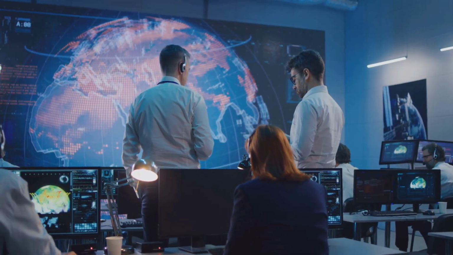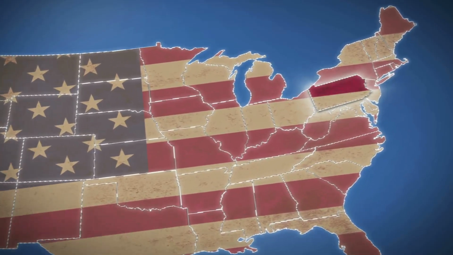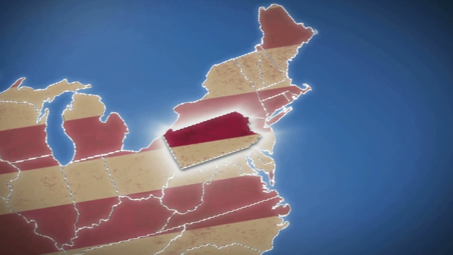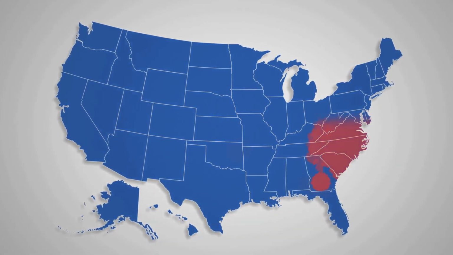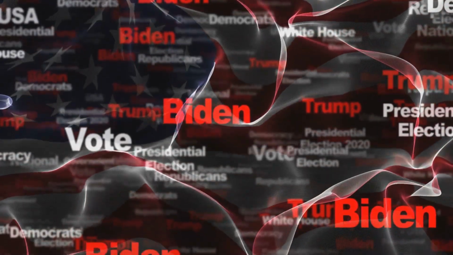It's all about strategy. Presidential campaigns don't try to win every vote. They focus on key battleground states, places like Pennsylvania, Michigan, Georgia, Arizona, because that's where the Electoral College is decided. If a state is safely blue or red, campaigns usually ignore it. All eyes and ad dollars go to swing states.